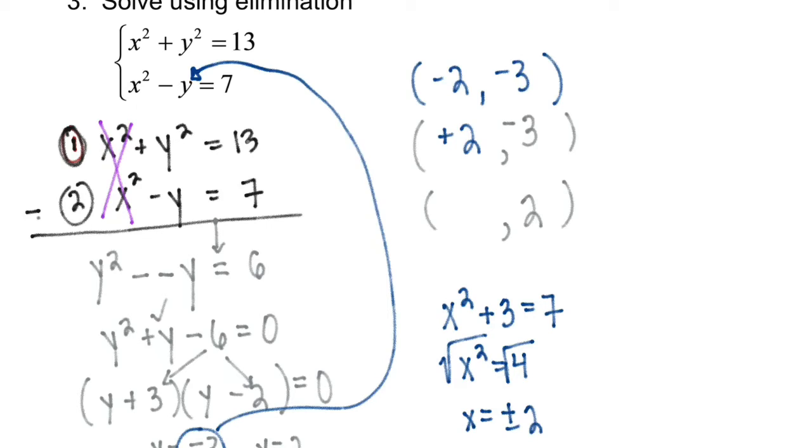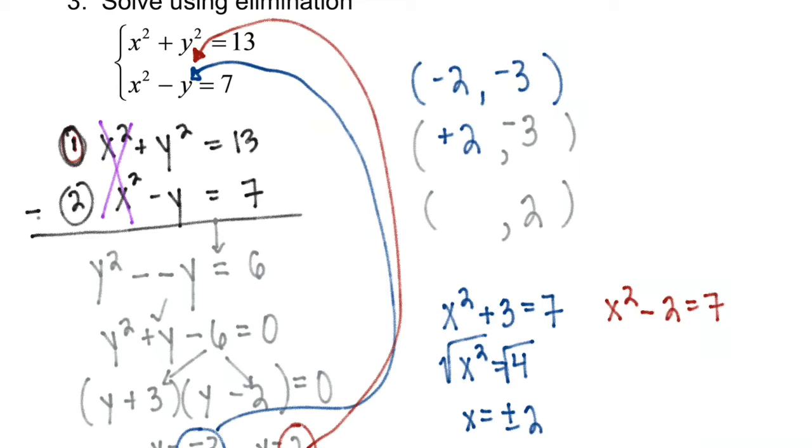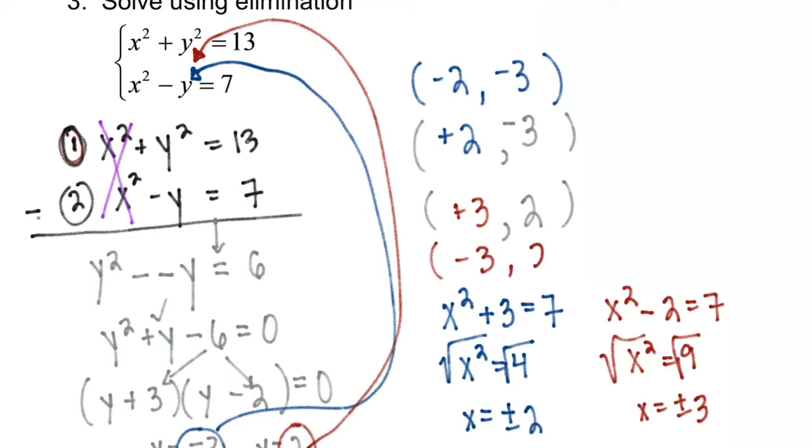Okay, let's try when y equals 2. I'm going to put that 2 in, and remember, we're going to have a plus or minus situation again. X squared minus 2 equals 7. We're going to add 2 to both sides. Well, we already know this one. Plus or minus 3, right? So I'm going to have a +3 and a -3 when y is 2.